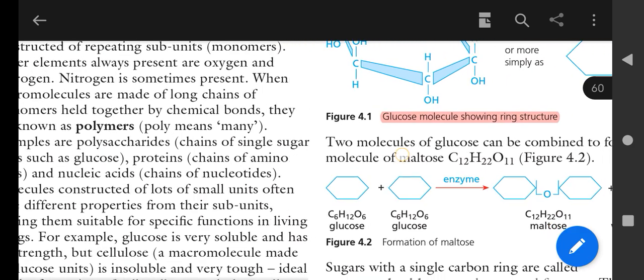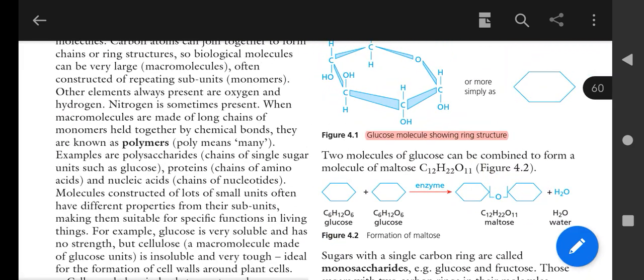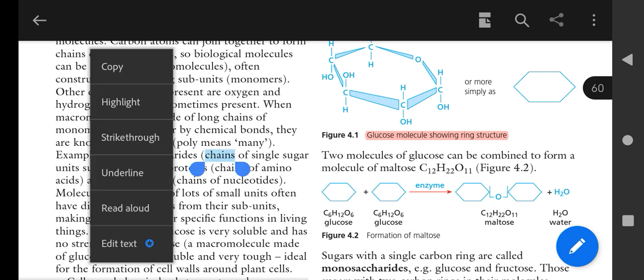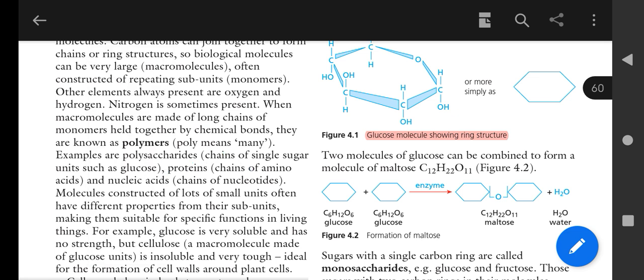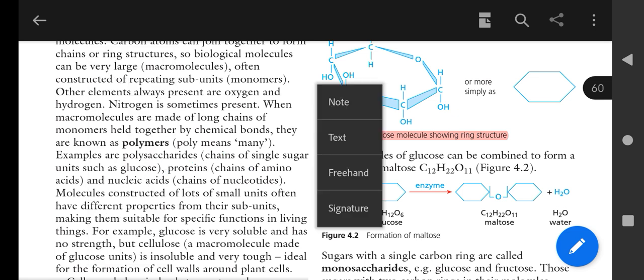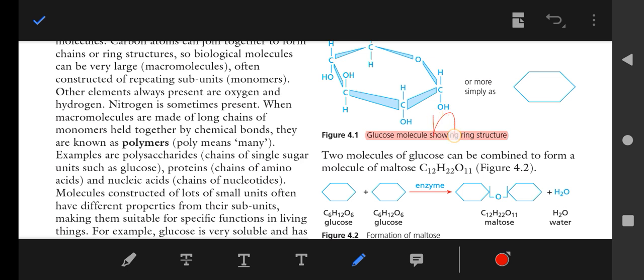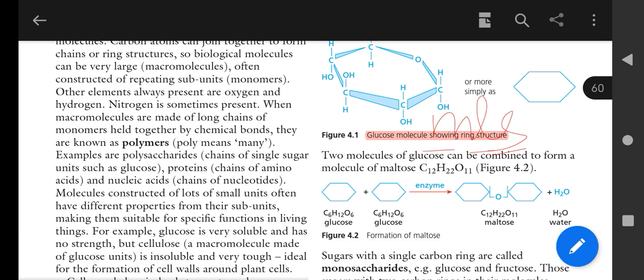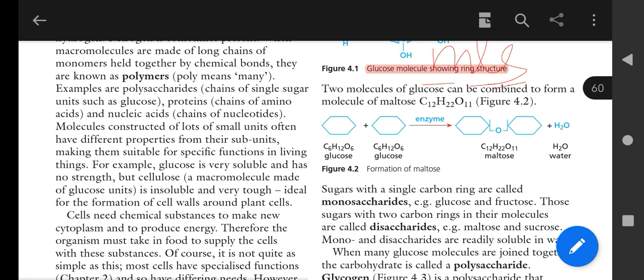Two molecules of glucose can combine to form a molecule of maltose. Actually, this is the maltose formula, and you can remember the three disaccharides by naming MLS: maltose, lactose and sucrose. These all are examples of the disaccharide.